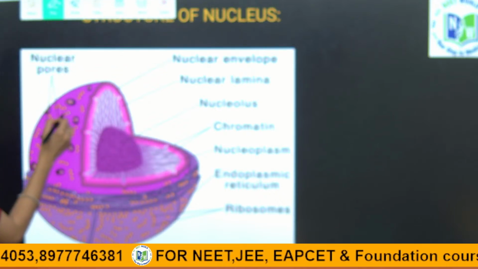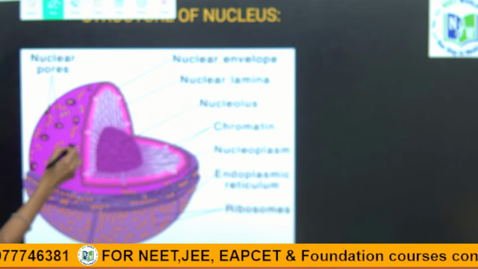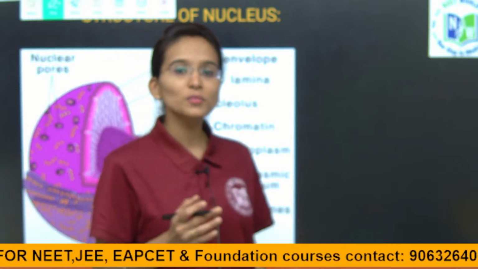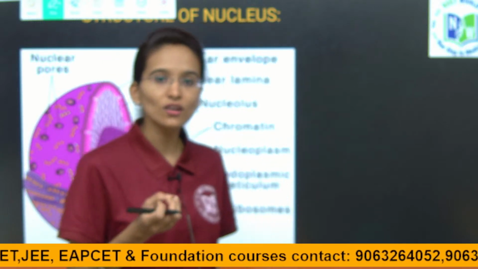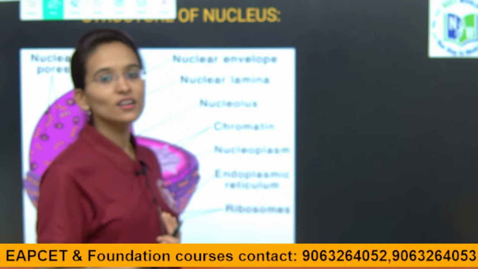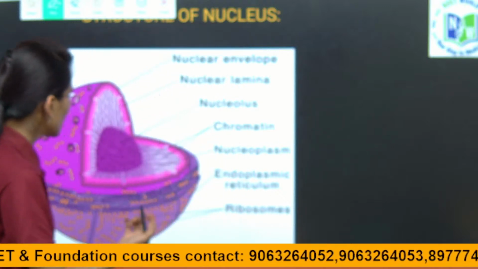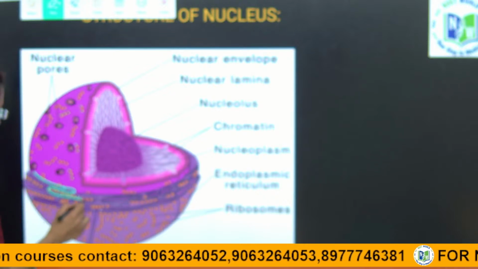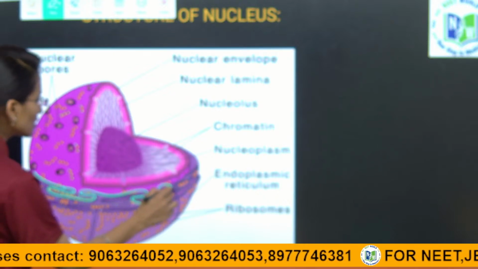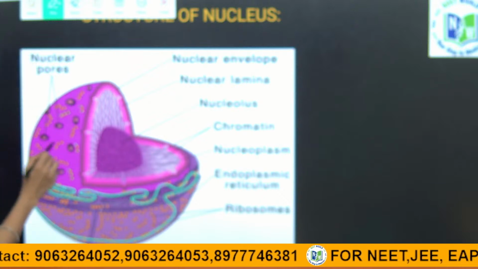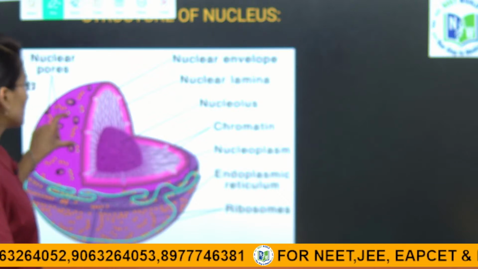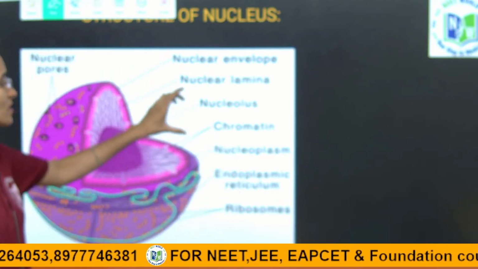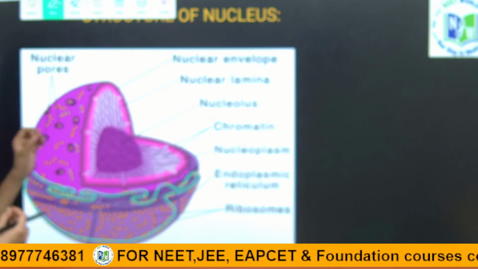Can you see all these yellow colored dot-like structures? These are called ribosomes. The nucleus appears rough in structure due to the presence of ribosomes only. Now we are going to learn about the ribosomes. And this complete nucleus is continuous with one cell organelle, that is called endoplasmic reticulum. Clear with the concept? I am going to explain this in the next slide, but I am just showing the structure of how it is present.